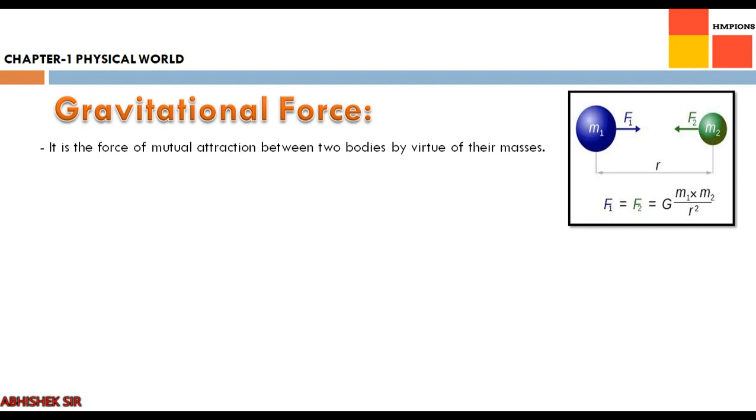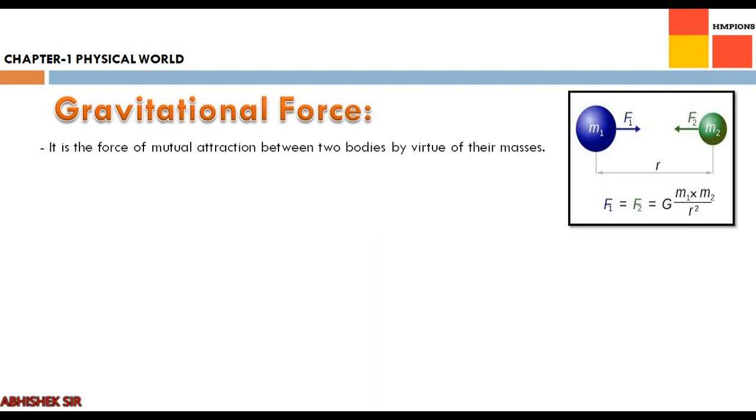We also have a formula for that: gravitational force F1 F2 is equal to G into m1 into m2 upon r square. Not going into detail again, capital G is a constant, m1 is the mass of the first object, m2 is the mass of the second object, and r is the distance between the centers of those two objects.